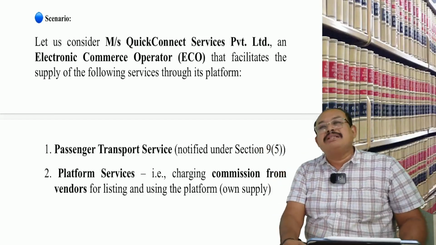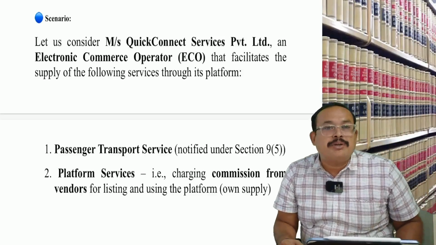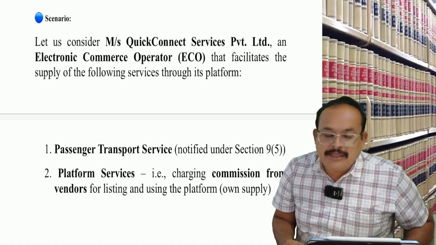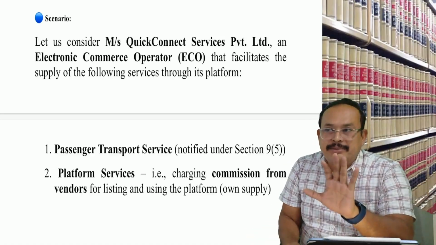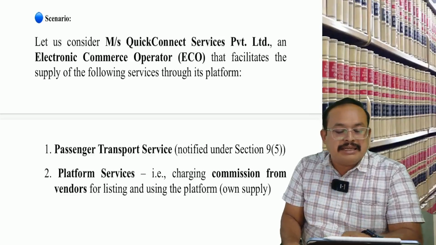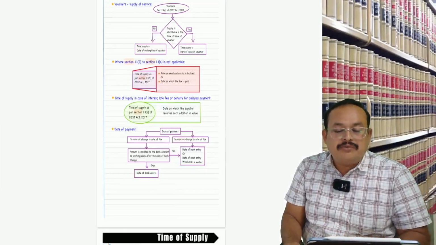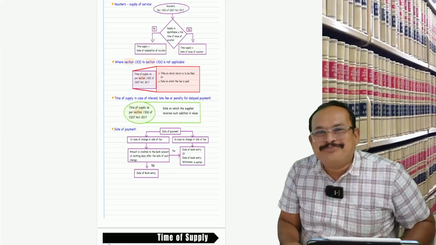Therefore, please wait for quite some time. When I take up the TCS chapter, this will be crystal clear. Okay, sir, thanks. It's clear? Yes. Now come back. Got clarity? With this, I can say that the reverse charge chapter is concluded for your rapid batch. I have named it as a rapid batch.